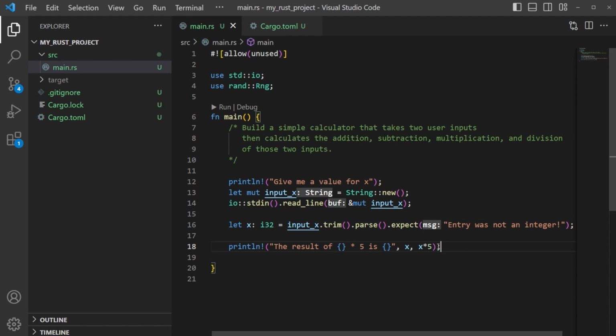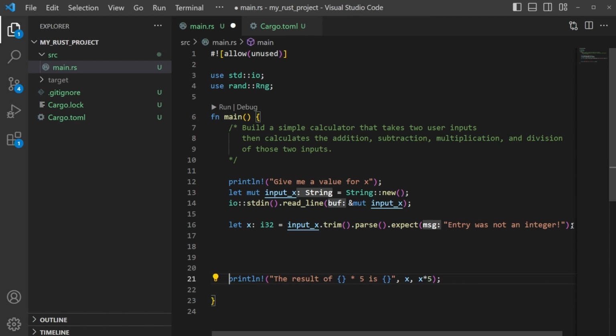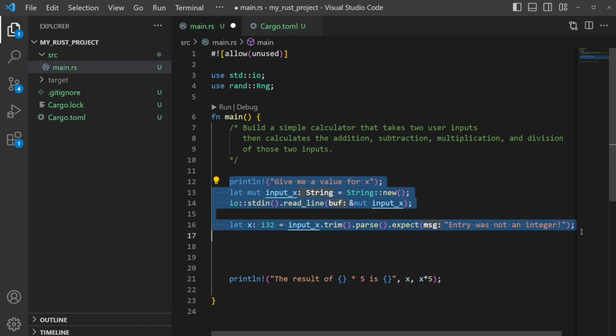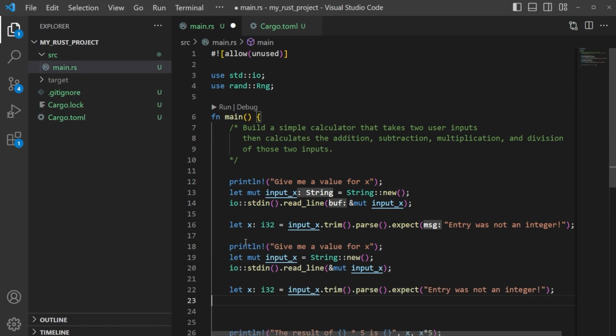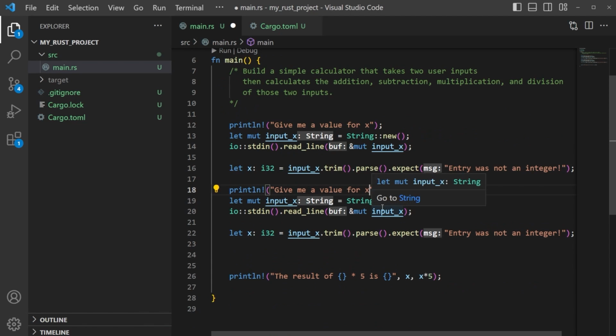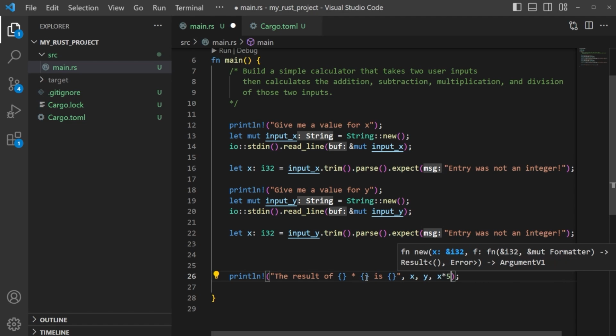So not just one. So let's go ahead and make a new line here. And I'm just going to copy all of this. And we're just going to paste that, make life simple for us. And we're going to say, give me a value for y. And instead of input x, we're going to call this input y. And then we're going to call this input y. And now all we have to do is just make this x, y, and then x times y. Hopefully that makes sense. We're just replacing values here.